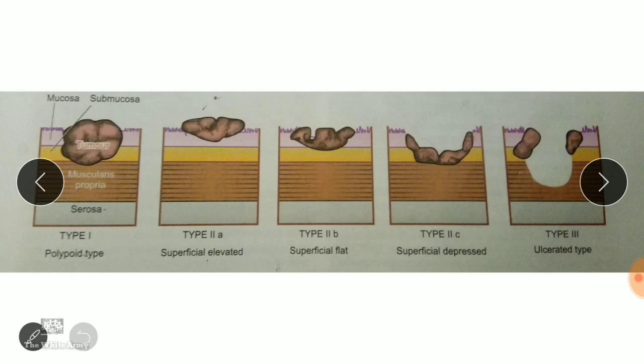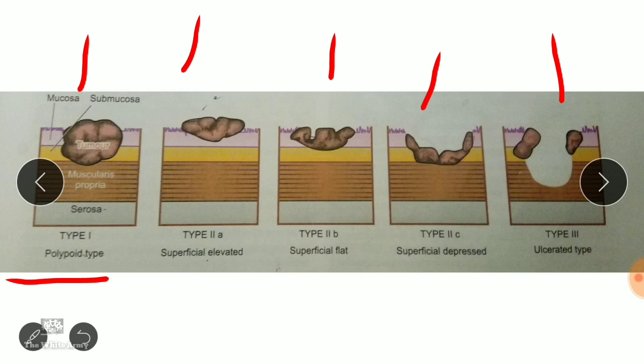In polypoid, you see the tumor is like a polyp. I want you to notice that the tumor is only up to this yellow level, that is mucosa and submucosa. Type 2 is superficial elevated, superficial flat, superficial depressed, and there is ulceration. Note that the tumor is not extending below the submucosa, only the ulcer is there.